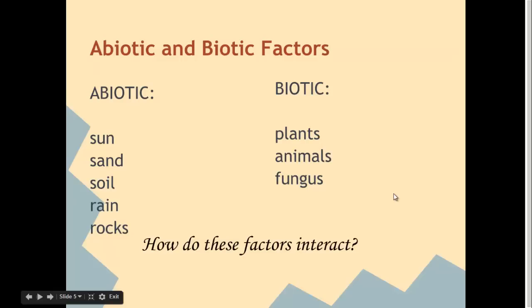So when we think about living and non-living parts of the environment, we want to call them abiotic and biotic, and here are some abiotic and biotic factors. In terms of the non-living parts of an ecosystem, things like sun, sand, soil, rain, and rocks, as well as climate, will all affect the types of plants, animals, and fungus that can live in an area. So you want to be thinking, how do these factors interact with each other?